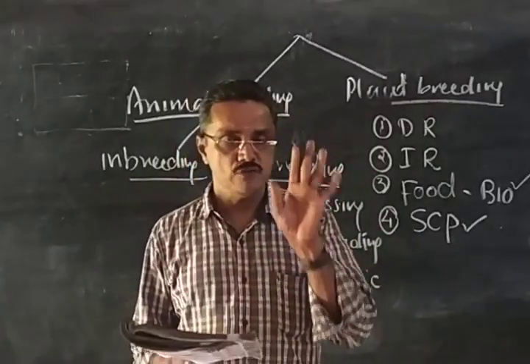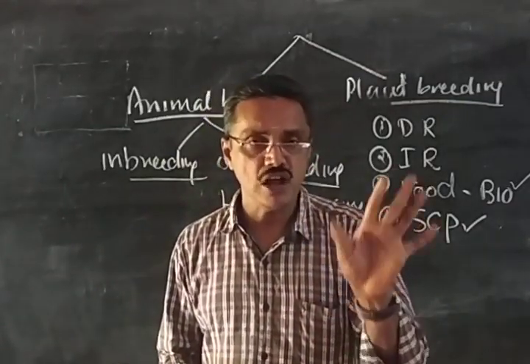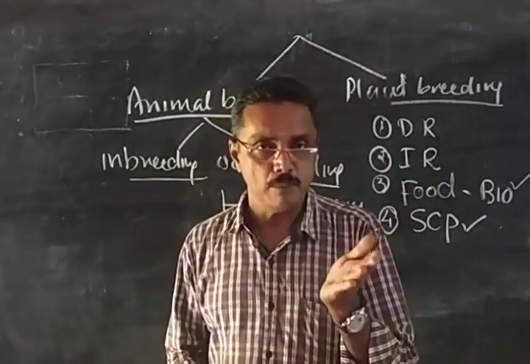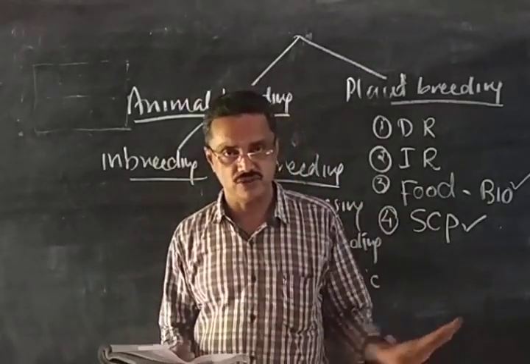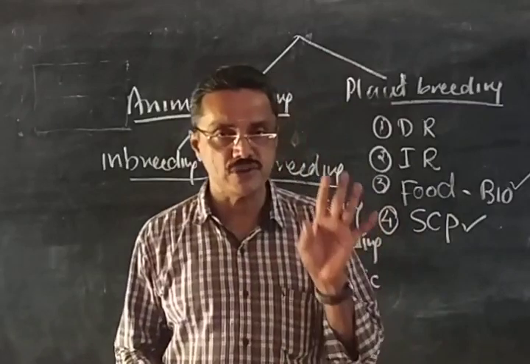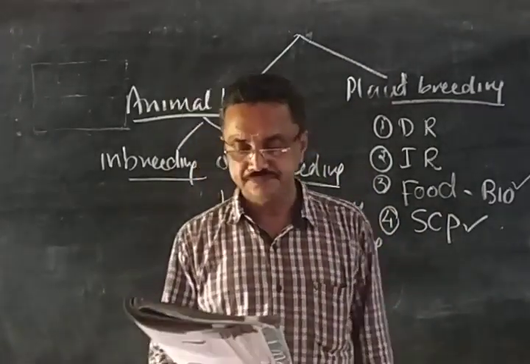Meristematic tissues are without xylem and phloem, so they are without virus. So they can be grown in the culture medium to produce virus-free plants. So the answer is apical meristem is virus-free, and that is used for producing virus-free plants.